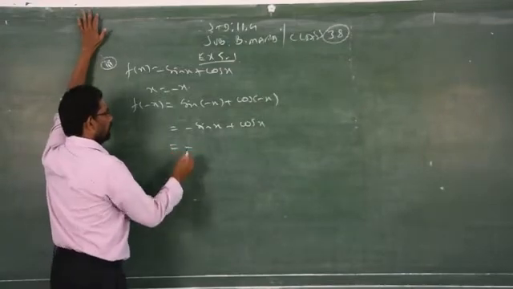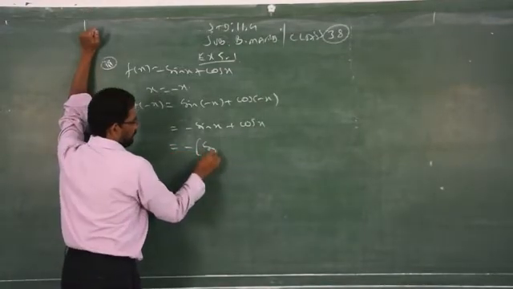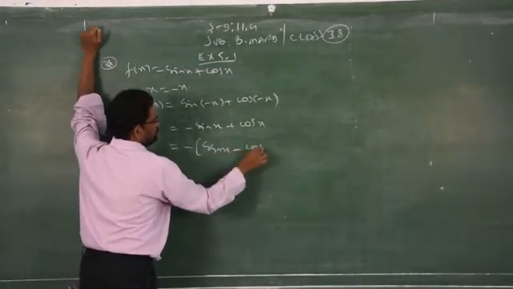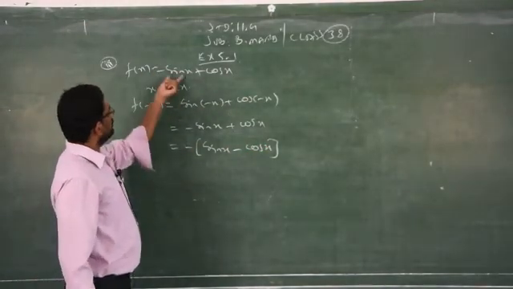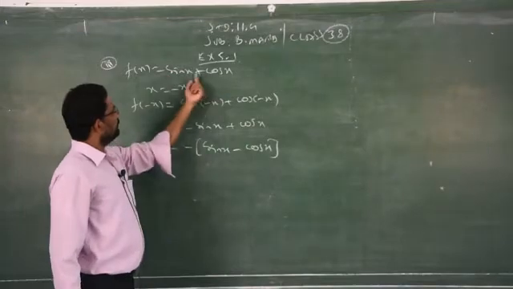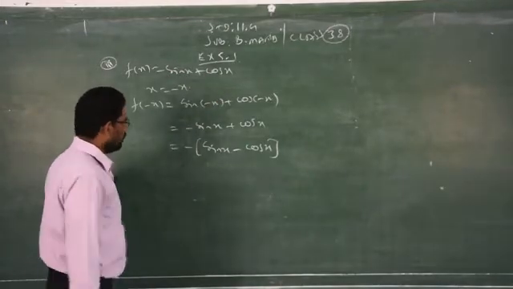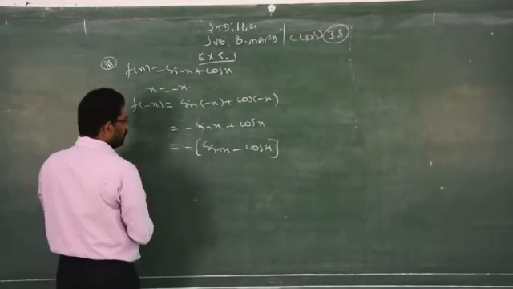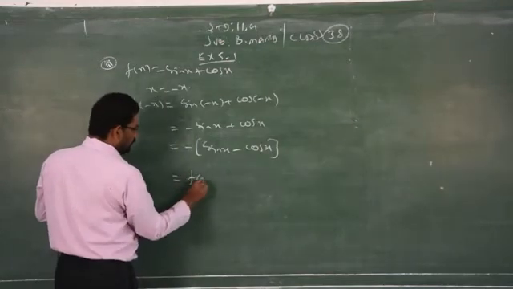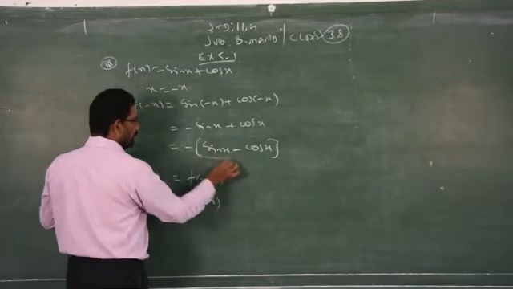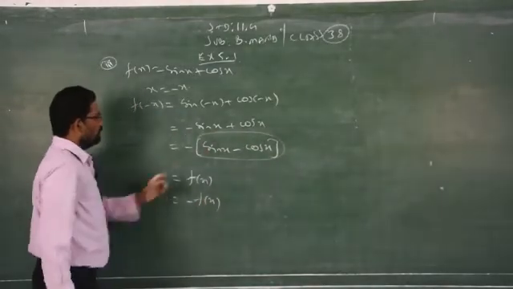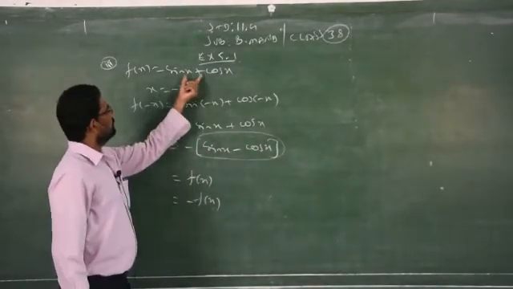Now if I take minus outside, it is minus of sin x minus cos x. So it is in no way connected with this. See, the sign of sin is the same, but there is a change of sign only in cos. Therefore, I got a different answer. So either you have to get exactly f of x or minus of f of x. Here you cannot replace this by minus f of x because it is given sin x plus cos x.